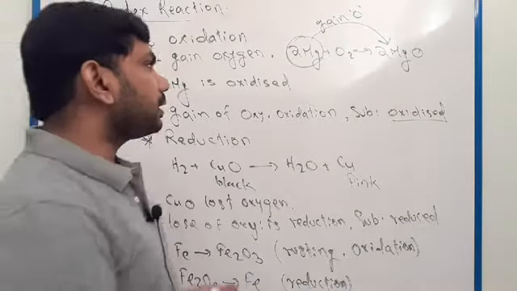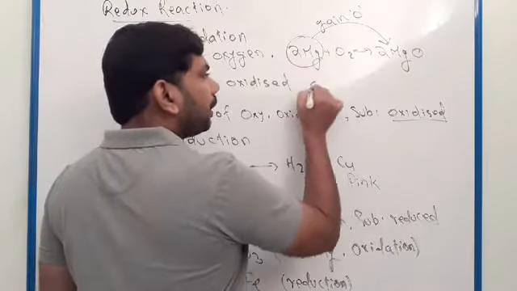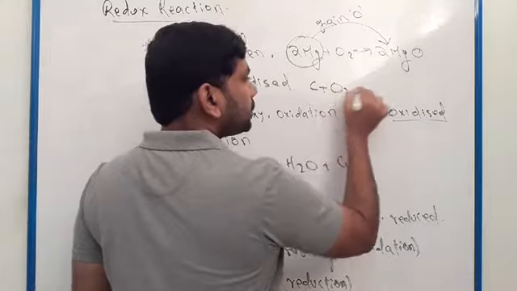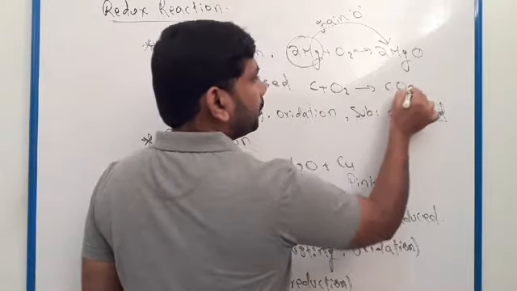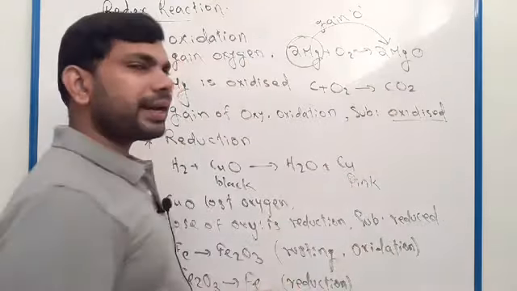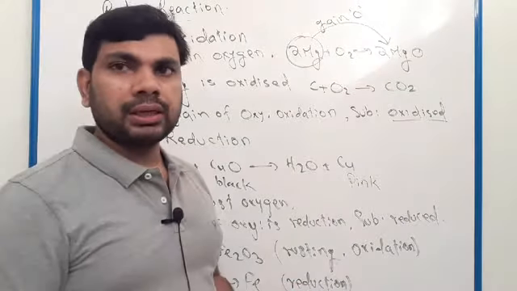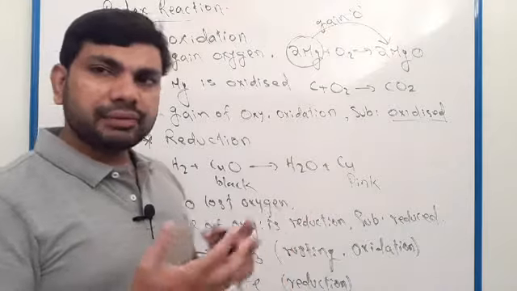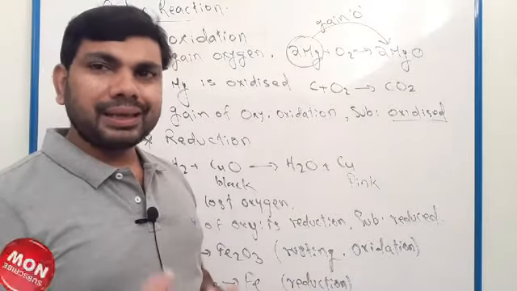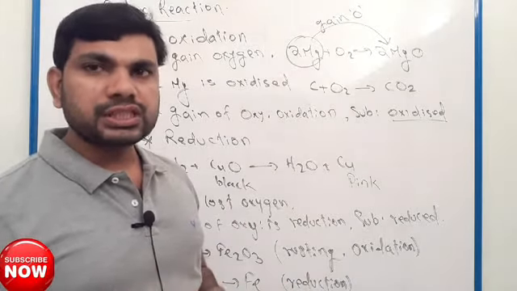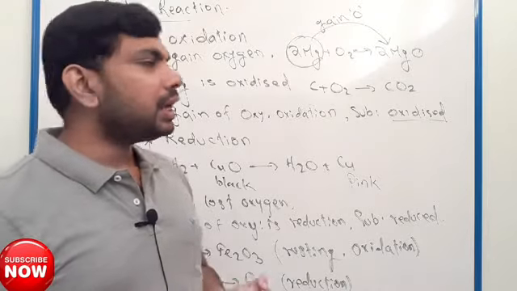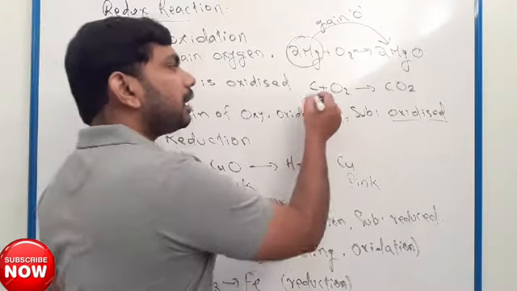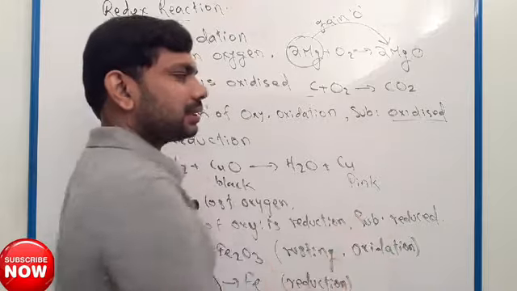Look here, another example. Carbon after burning will change to carbon dioxide. This is also an example of oxidation. Here carbon received oxygen. Gain of oxygen is oxidation, and you can say carbon is oxidized.